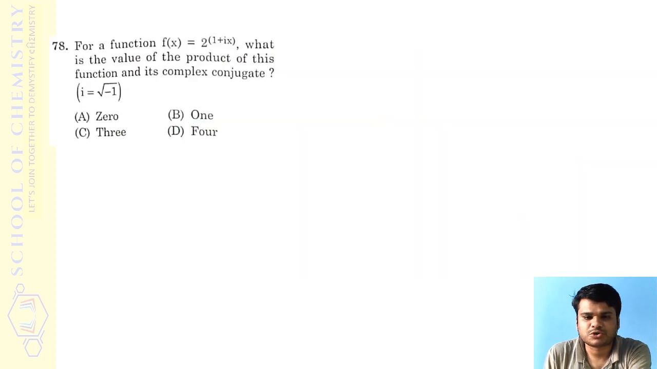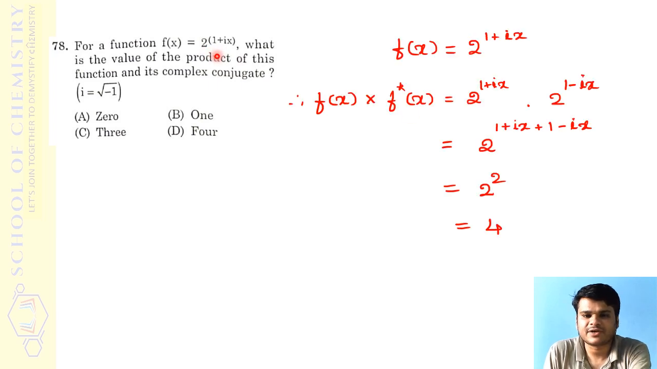Fine. The next question is also from quantum chemistry itself. Again it is a very simple one. They have given a function as 2 raised to 1 plus ix. What is the value of the product of this function and its complex conjugate? If you know its complex conjugate, then you can easily work this out without any difficulty. The function is 2 raised to 1 plus ix, and f(x) into f star(x) has been asked. So 2 raised to 1 plus ix is to be multiplied with its complex conjugate, which is 2 raised to 1 minus ix.